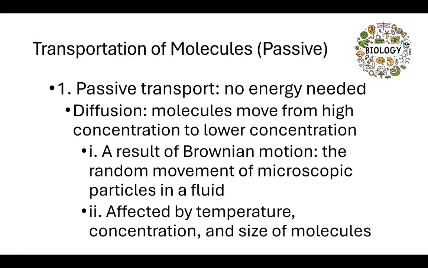And this is Brownian motion. This is what we see if we were to look closely at these molecules in a microscope. It's a random movement of microscopic particles in a fluid. That's Brownian motion, the random movement of microscopic particles in a fluid.